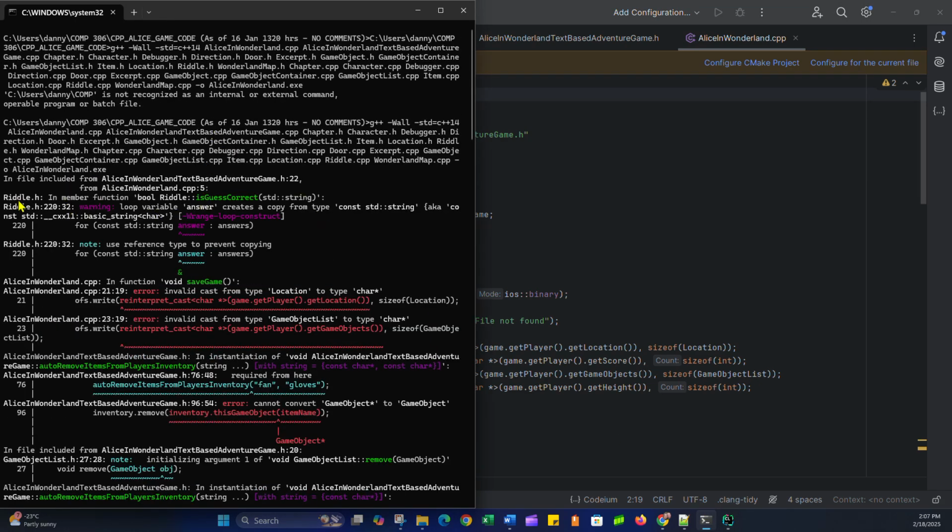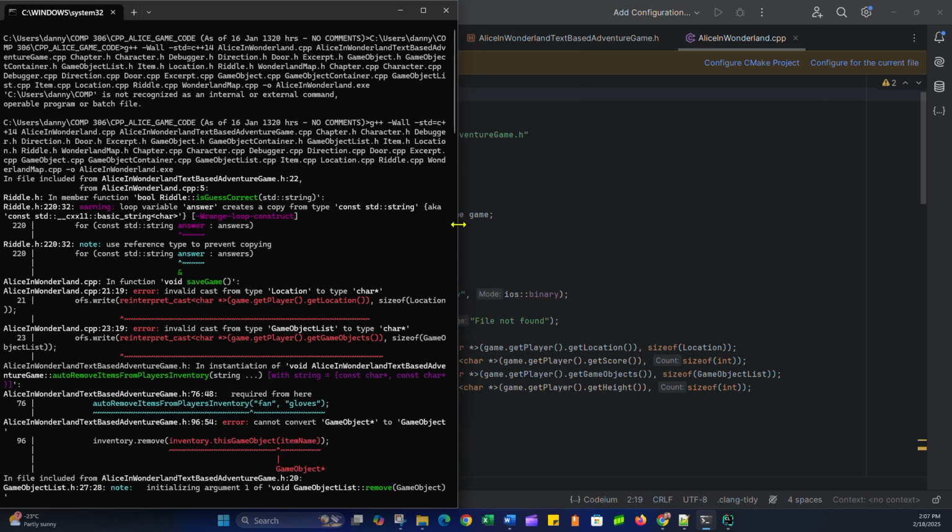Okay, so let's look at it one at a time here. In the riddle header file, in member function isGuessCorrect, on line 220, we have a warning. The loop variable answer creates a copy from type constant string. Okay, so it creates a copy.